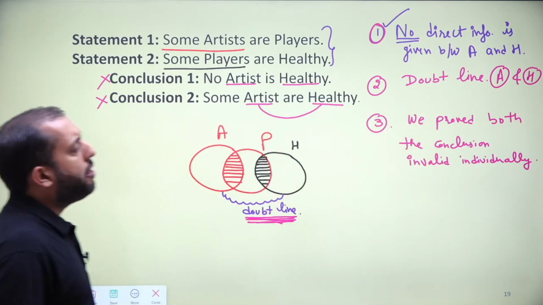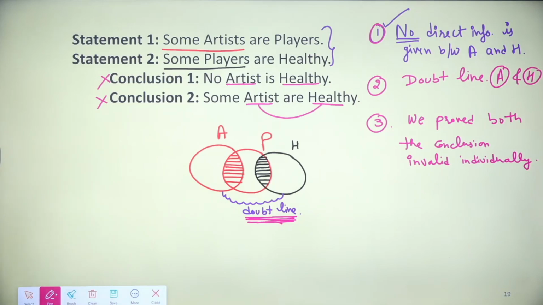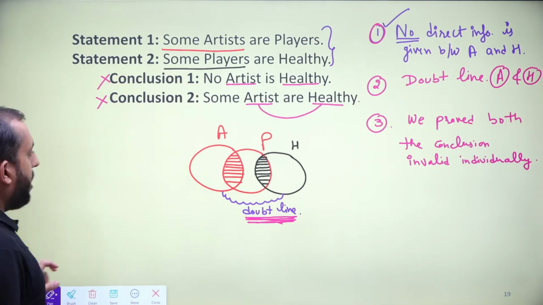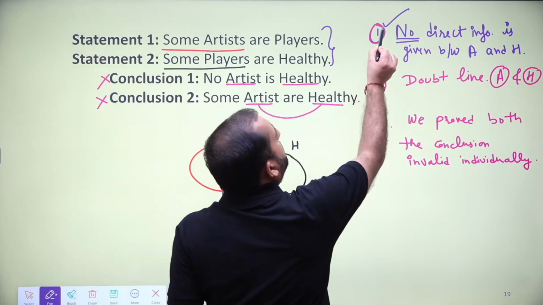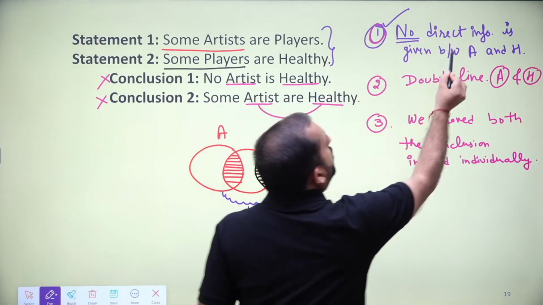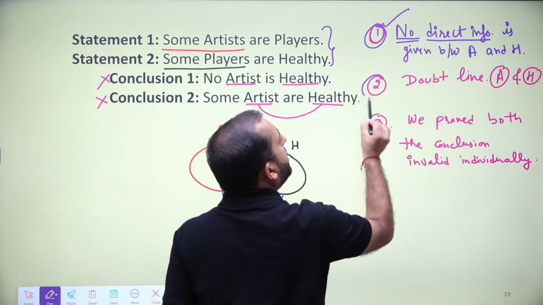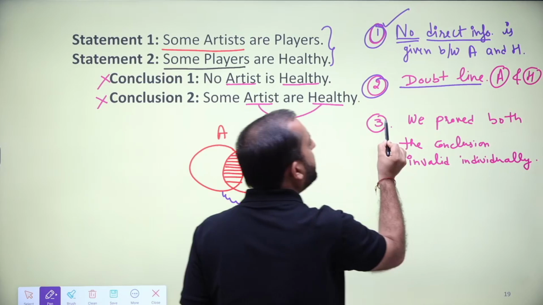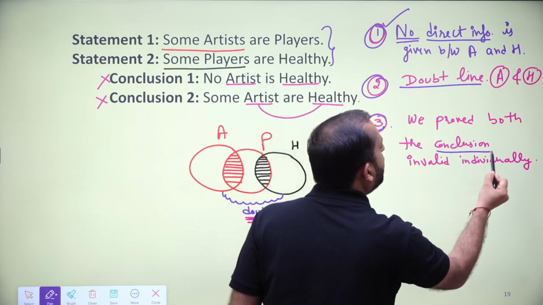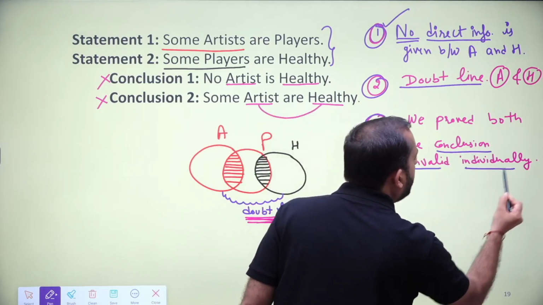We have proved both the conclusions invalid individually. Okay, so see, condition number one, no direct information. Condition number two, doubt line. Condition number three, conclusions are invalid individually.